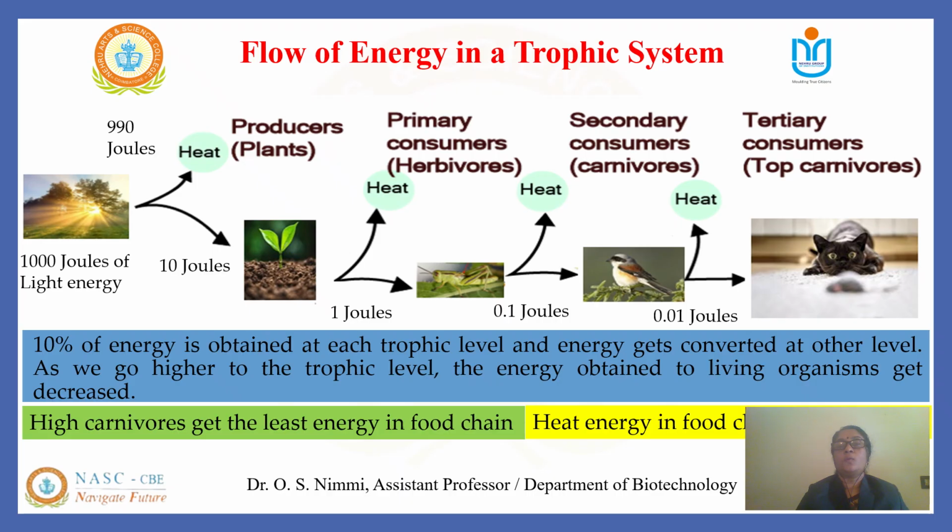Thus, we see that only a fraction of energy absorbed by plants is finally made available to the next trophic level. When, for example, the primary consumers like the deer or the grasshoppers eat the plants, they get the available energy in the plants. Some of this energy is used for activities like moving, digesting, etc., and some of it gets lost as heat. So only 10% of the available energy in the food gets transformed into new tissues or biomass for the deer or the grasshopper.